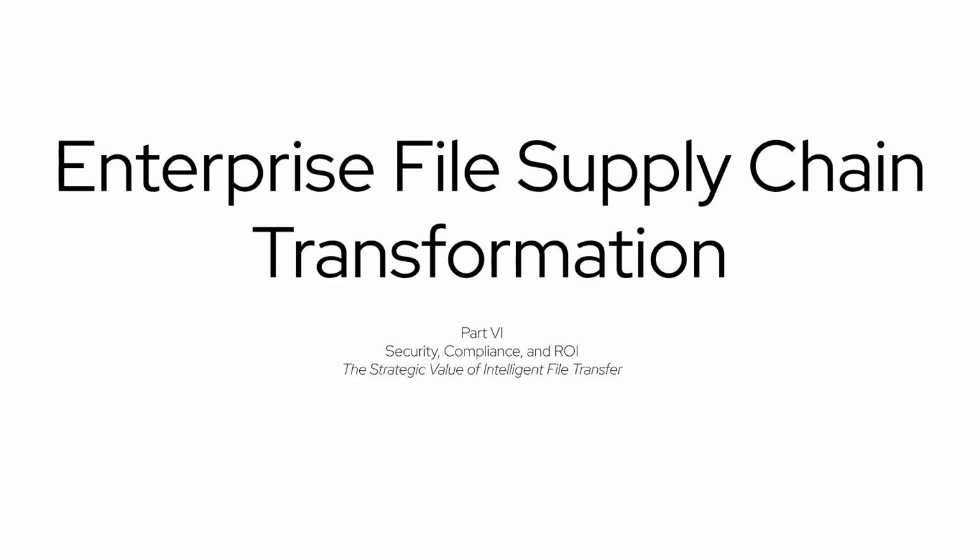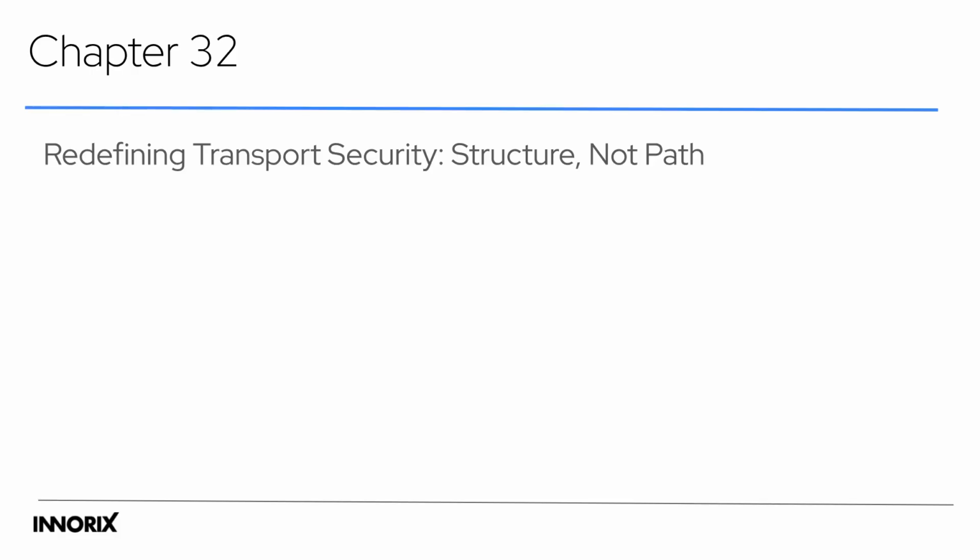In Part 6, we shift to the strategic perspective, focusing on security, compliance, and return on investment, or ROI. This section examines the strategic value of intelligent file transfer. Chapter 32 explores redefining transport security. We'll look at security as a matter of structure, not just the path of the file.